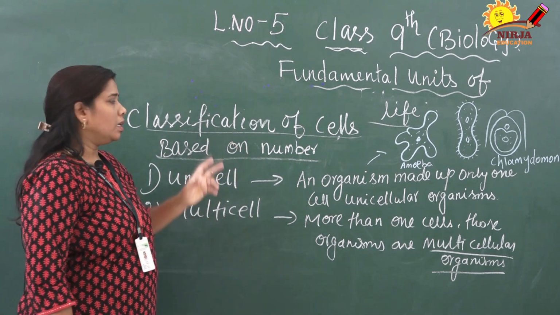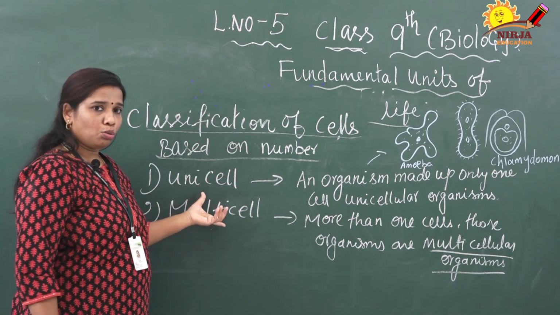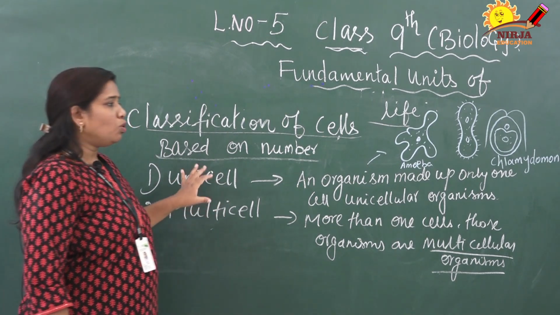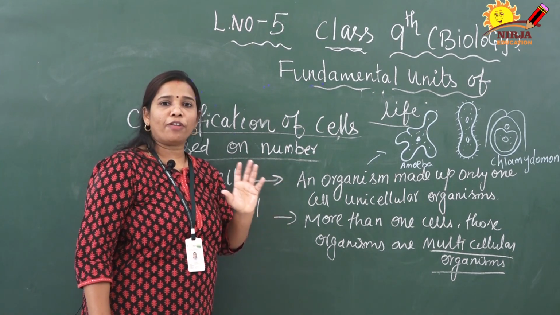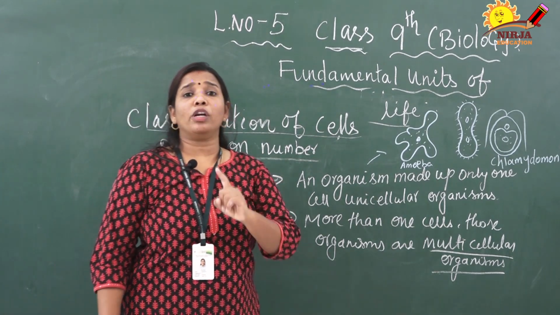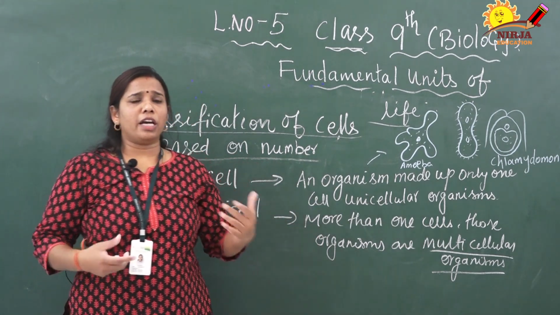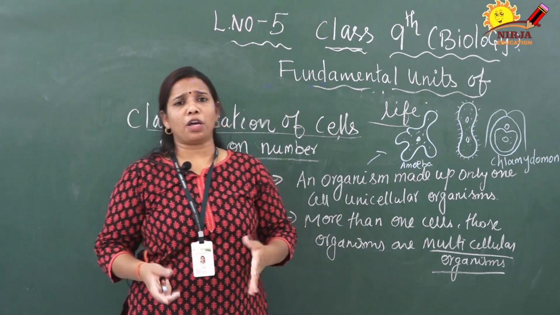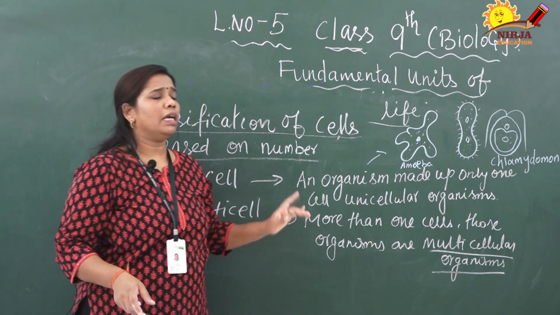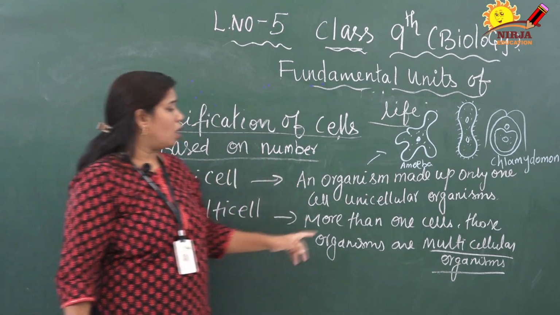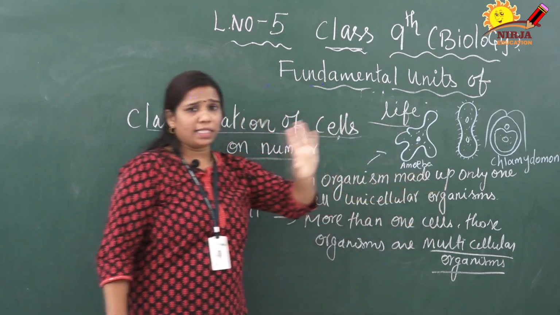Based on the number, cells are classified into two types. One is unicell, another one is multicell. Unicell means the entire body of an organism is made up of only one cell. That one cell does all the functions like digestion, excretion, respiration, reproduction, all kinds of functions can be done by a single cell. Those organisms are called unicellular organisms.